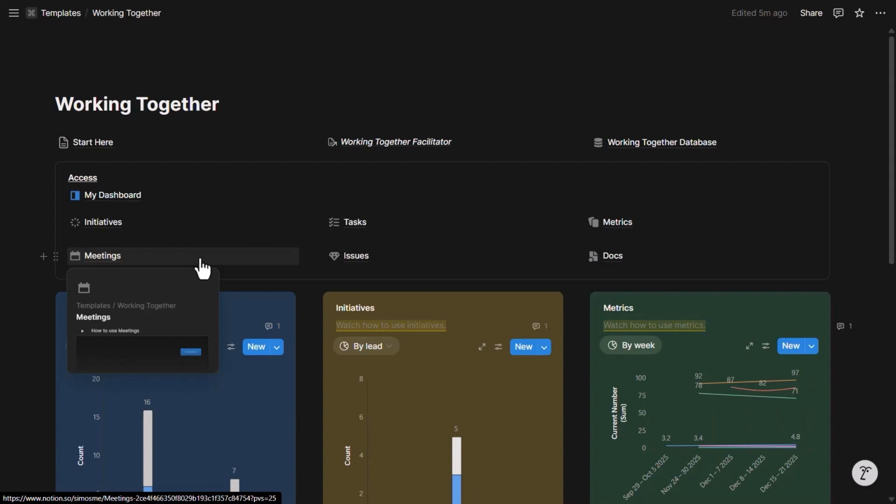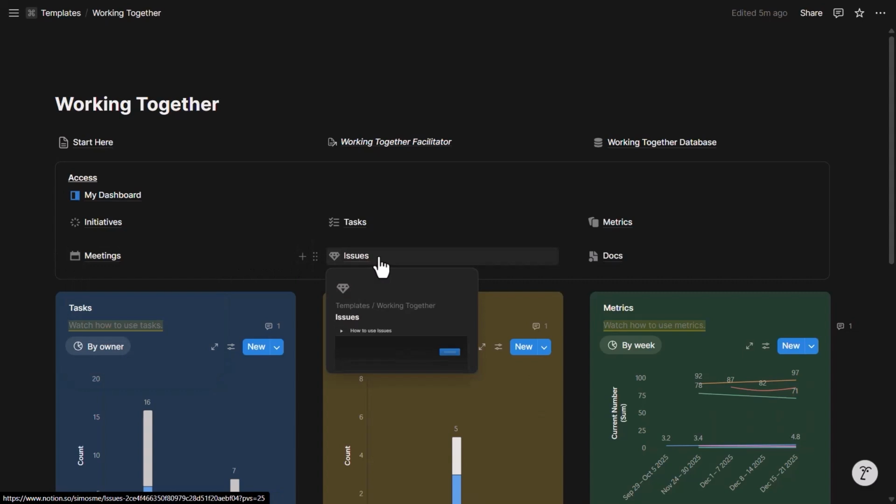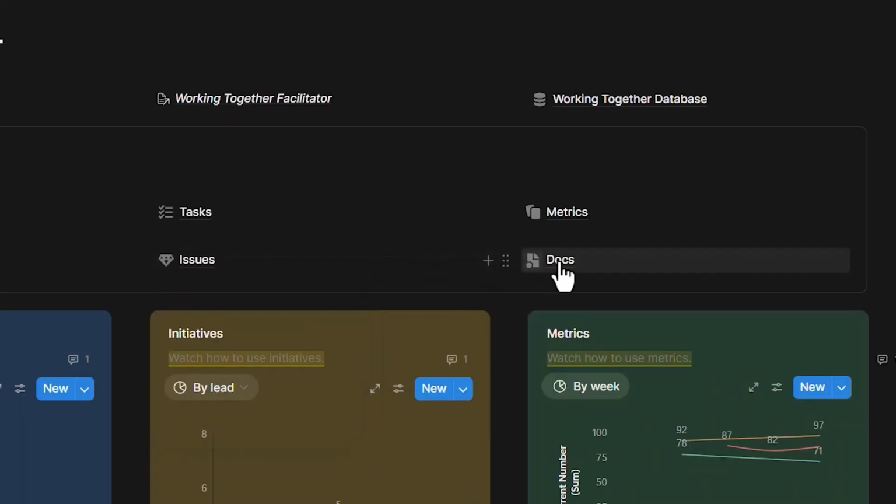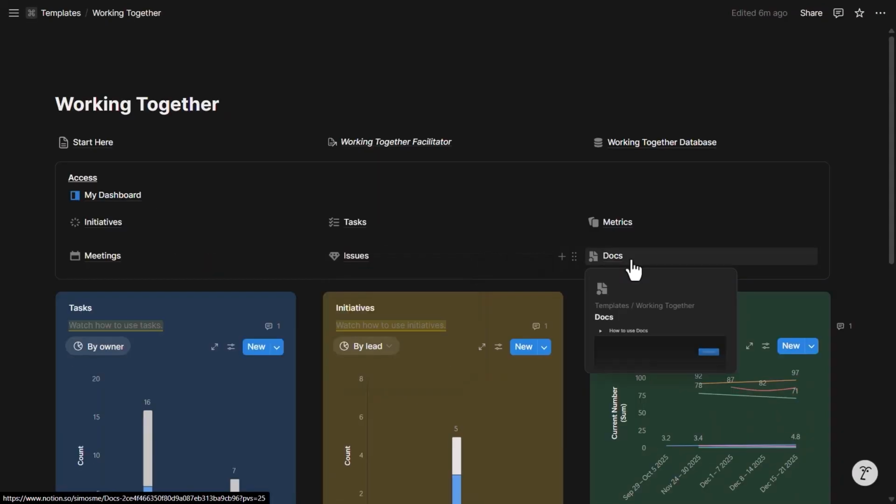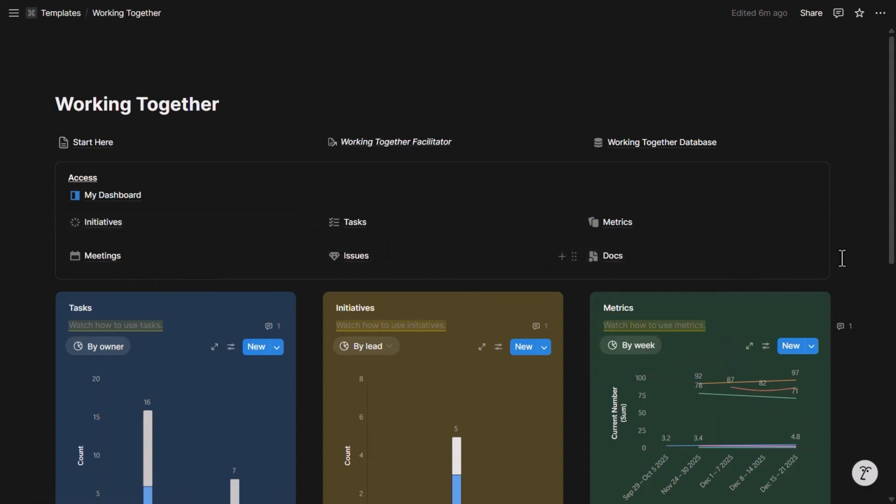So in those meetings, there are going to be issues that come up, and that's what the issues data source stores. And because it is a page, you can then collaborate with other people and visualize the status of issues at a glance. And finally, there are documents that can be related to initiatives or just company documents to store here so that they can relate across the entire system, and they are centralized in a searchable directory.